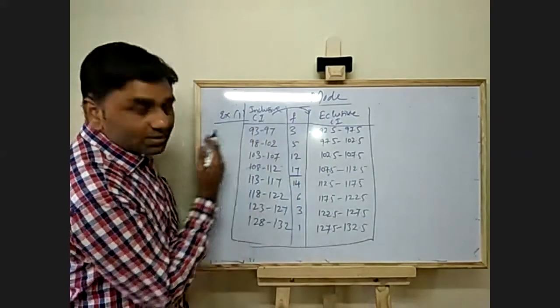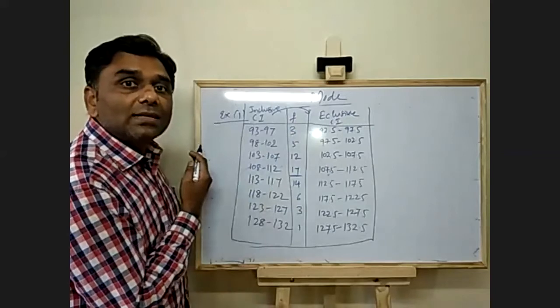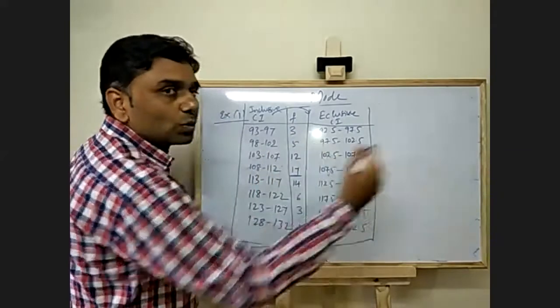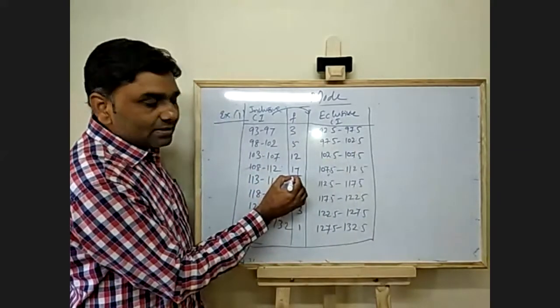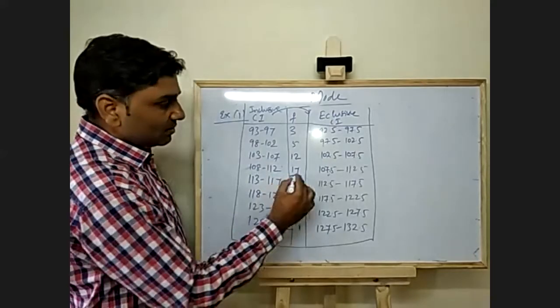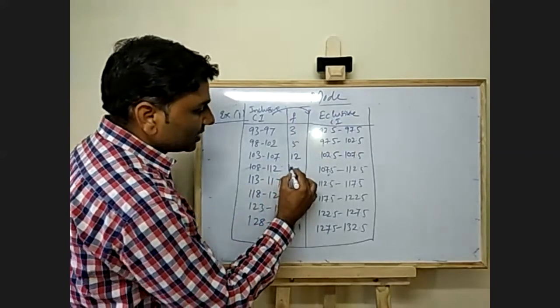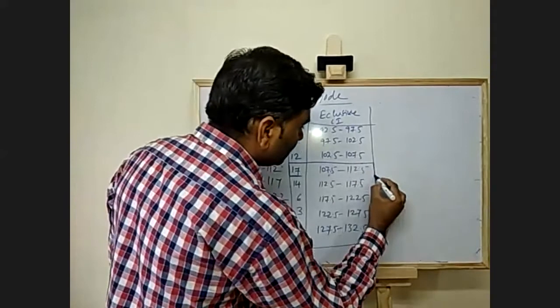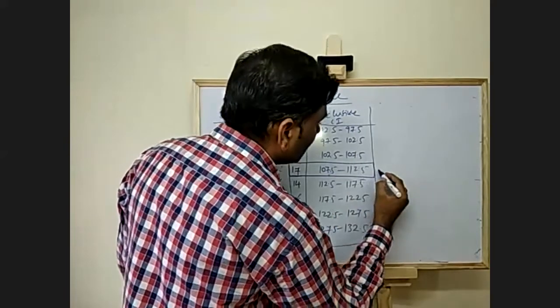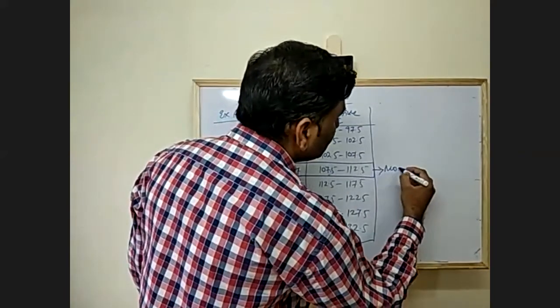Now forget about the inclusive class intervals. You have to consider only these two. So the highest frequency is 17, so this is your modal class.